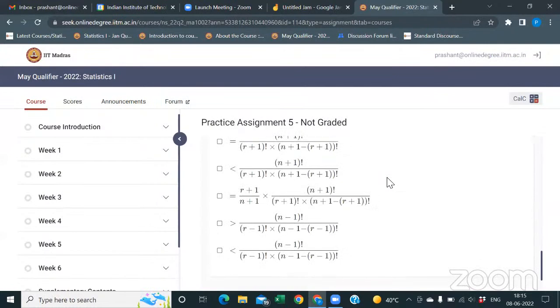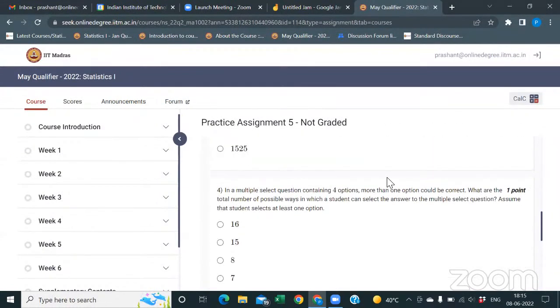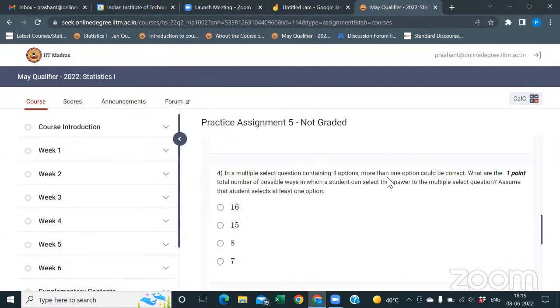I think this one is the question. In a multiple select question containing 4 options, more than one option could be correct. What is the total number of possible ways in which a student can select the answer to the multiple select question? Assume at least one option.